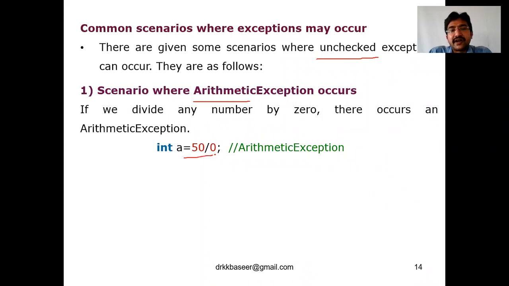When you try to divide any value by 0, that type of exception is called an arithmetic exception. Say for example, int a = 50/0. Here you are dividing 50 by 0. When you divide some value by 0, that type of exception is called an arithmetic exception.